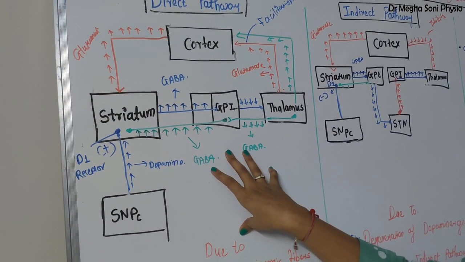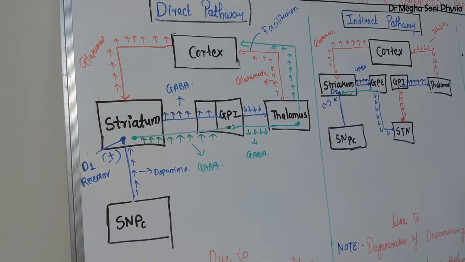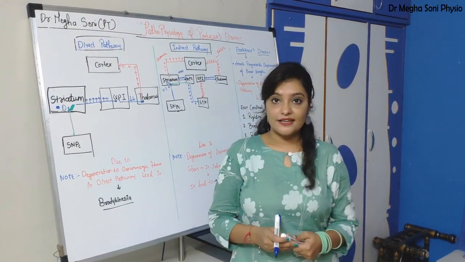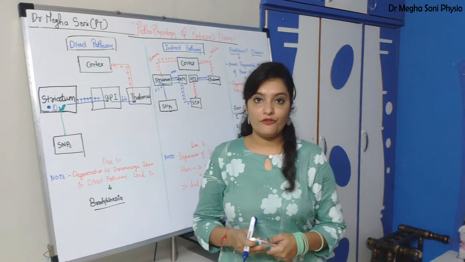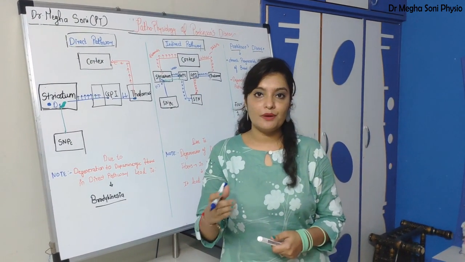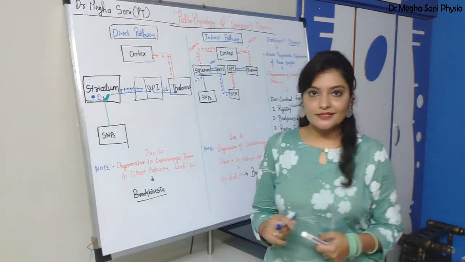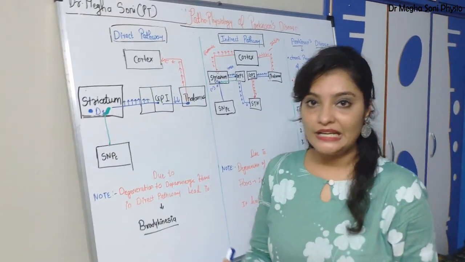Okay, I hope you are all clear with the normal mechanism of this direct pathway. Right? Now we will see what happens in Parkinson's disease. Now we'll see what happens with damage to the direct pathway. As I said, in Parkinsonism, you find degeneration of dopaminergic fibers, the nigrostriatal pathway. Fine. So let's see what happens in this direct pathway and what it will lead to.